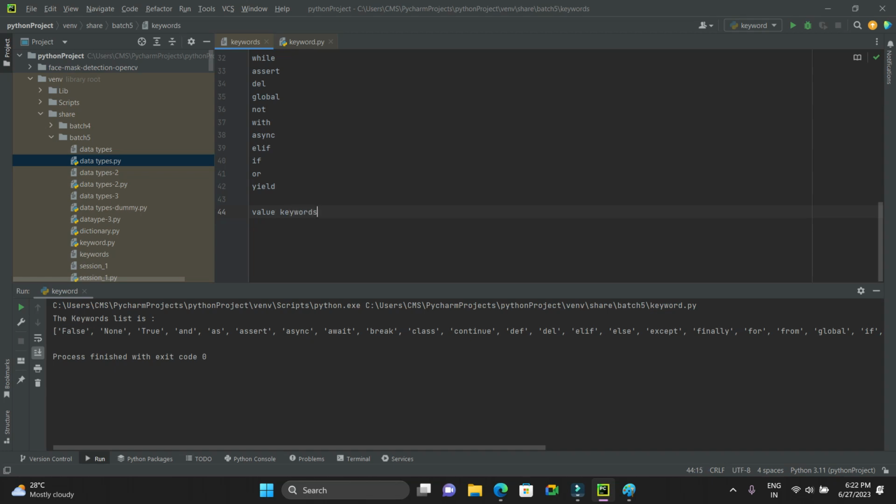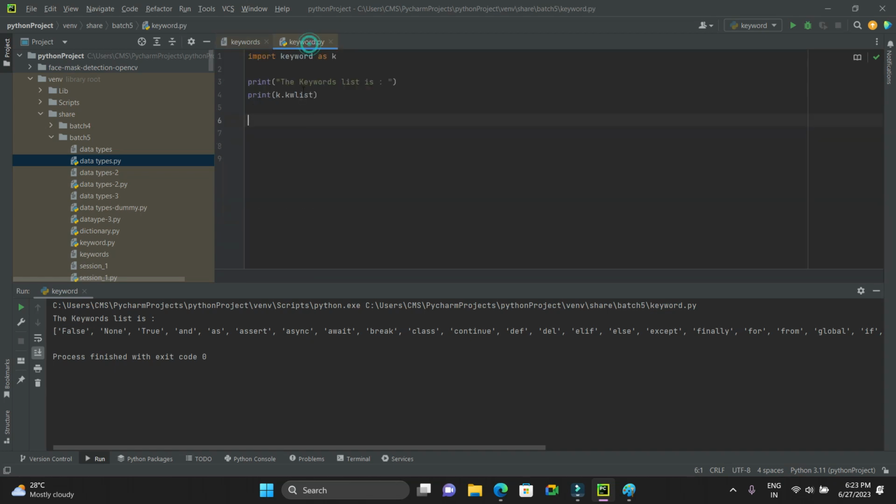How will we count the keywords, how many keywords are there? We can count in further sessions. I'll explain the methods which we are going to use in our script. Using those methods, we can count the number of characters in a string, or in a file, or in a line, the number of words in a file, number of words in a single line, everything. And alphabetical: if you want to do the sorting order of keywords, we can do that also.